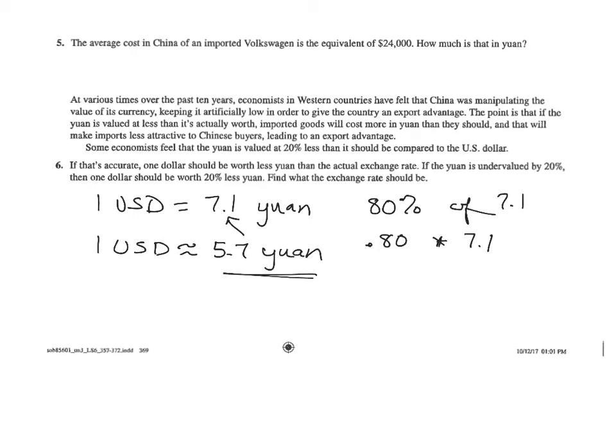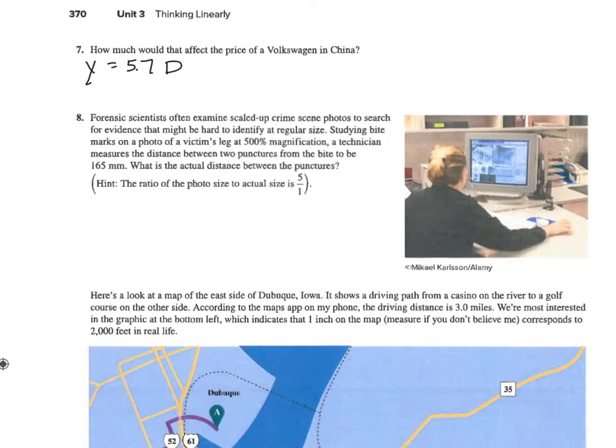Okay, we're going to need this idea for number 7. Number 7 asks us how much would that affect the price of a Volkswagen in China? Well, with our new exchange rate, we have y equals 5.7d. Okay, so remember that Volkswagen in the previous problem was $24,000. So 24,000 times 5.7 gives us